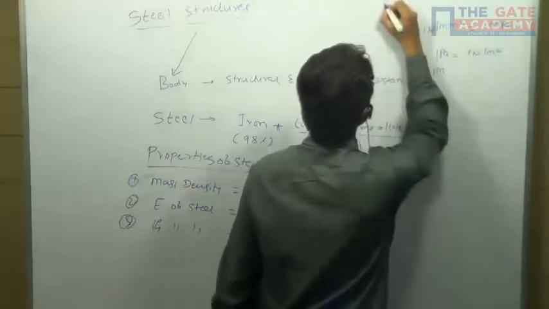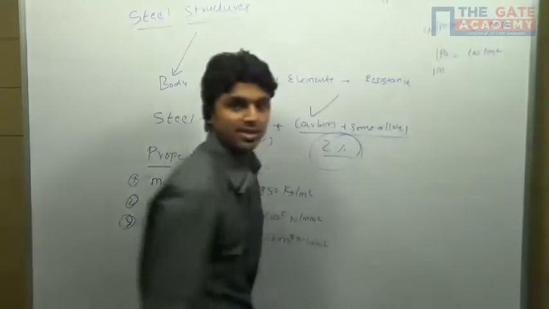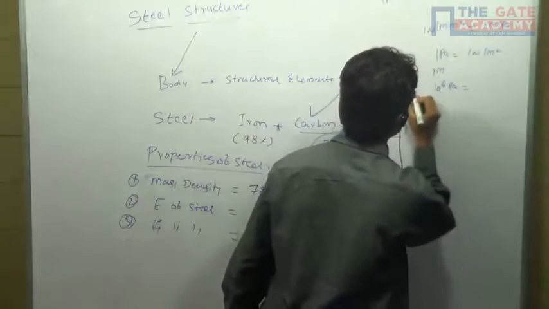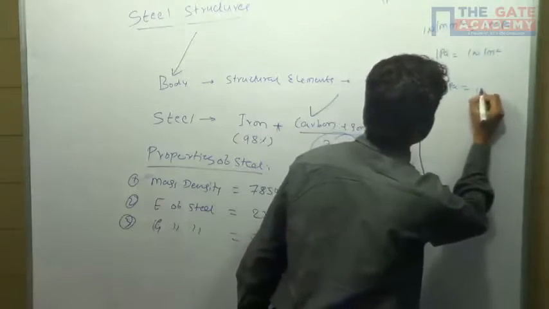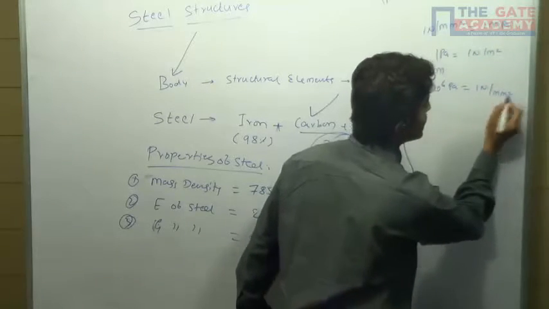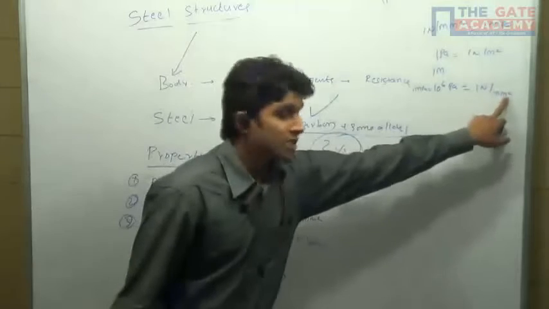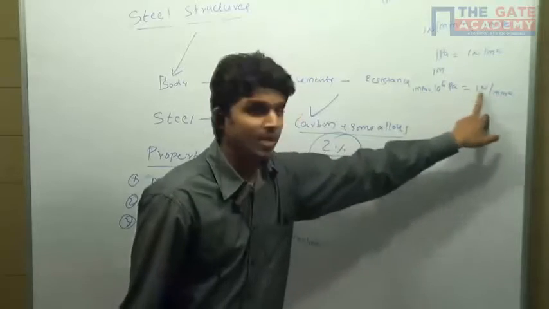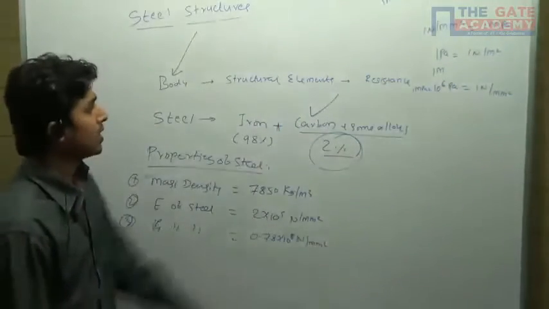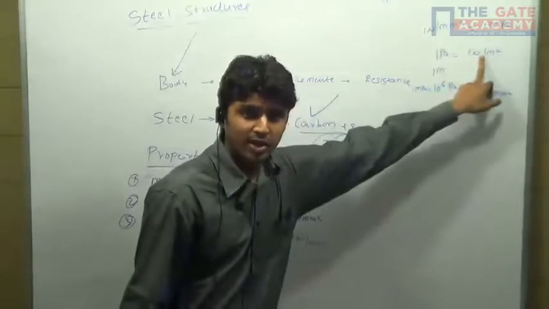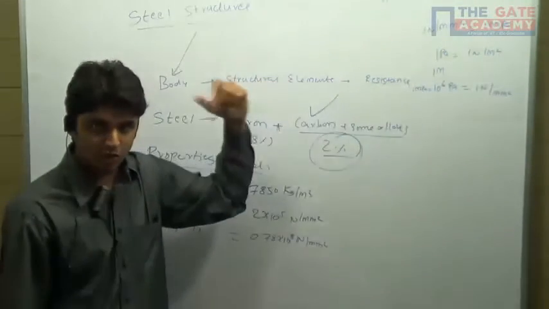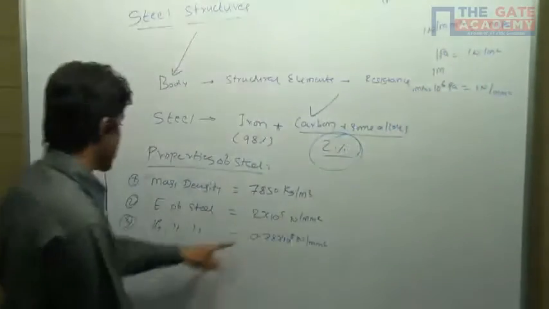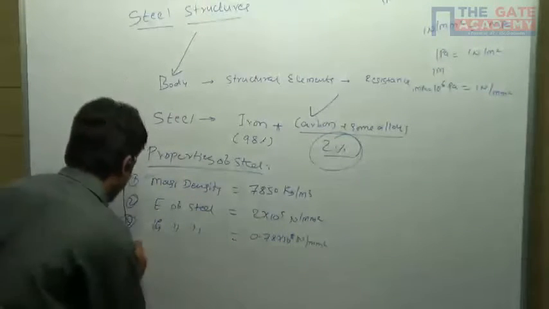1 mega is nothing but 10 raised to 6. So 10 raised to 6 Pascal, that is 1 megapascal, is nothing but 1 Newton per, you are introducing milli, which is 10 raised to minus 3, and you are squaring it, so 10 raised to 6 and 10 raised to 6 will cancel each other. So 1 megapascal is nothing but 1 Newton per mm square. So modulus of rigidity of the steel is 0.78 into 10 raised to 5.